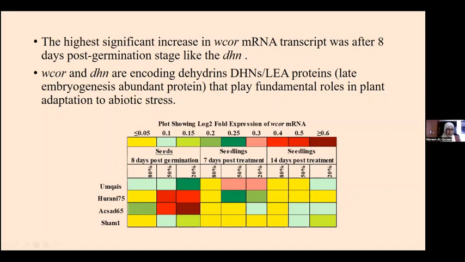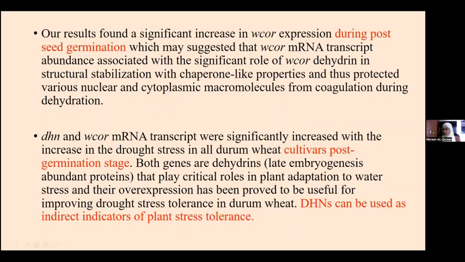So our results collectively found a significant increase in W4 expression during post-germination, which suggested that W4 messenger RNA transcript abundance is associated with the significant role of this gene, the W414 dehydrin gene, in structural stabilization, acting with chaperone-like properties and thus protecting various nuclear and cytoplasmic macromolecules from coagulation during dehydration and low water availability.